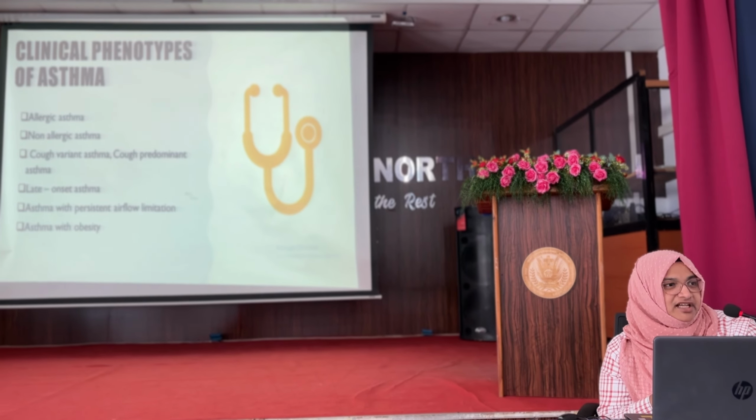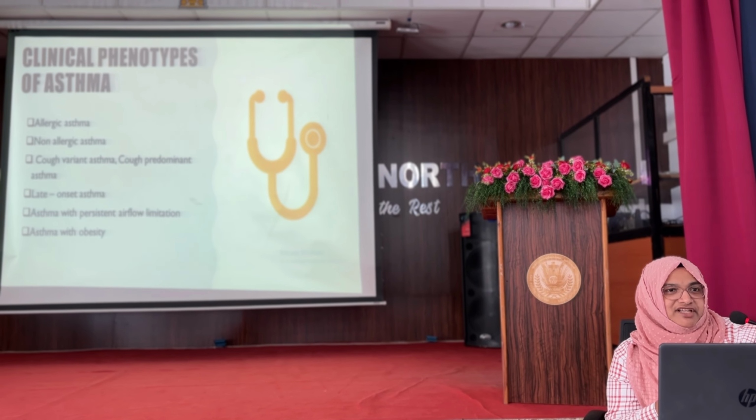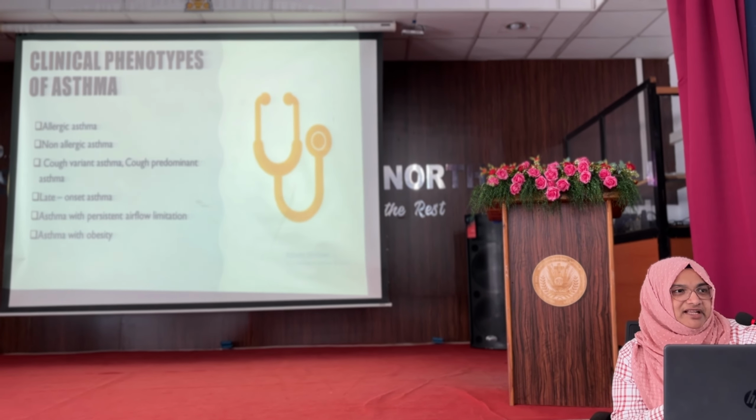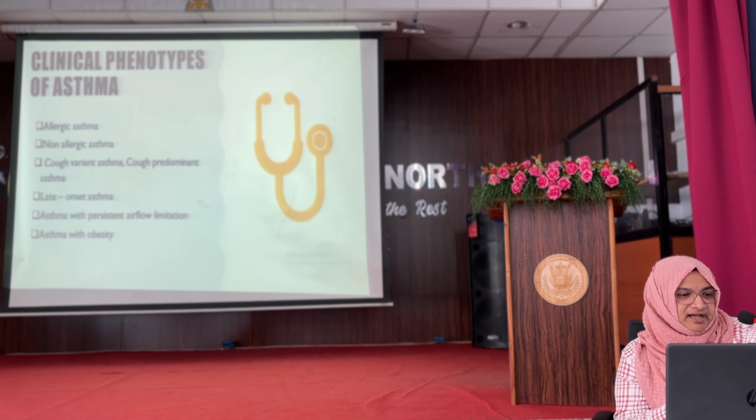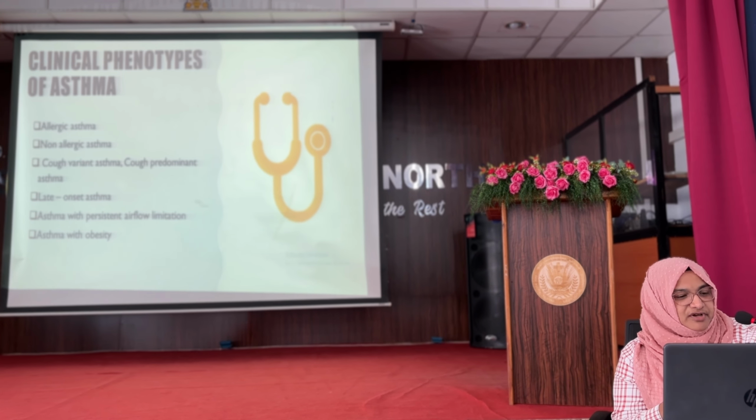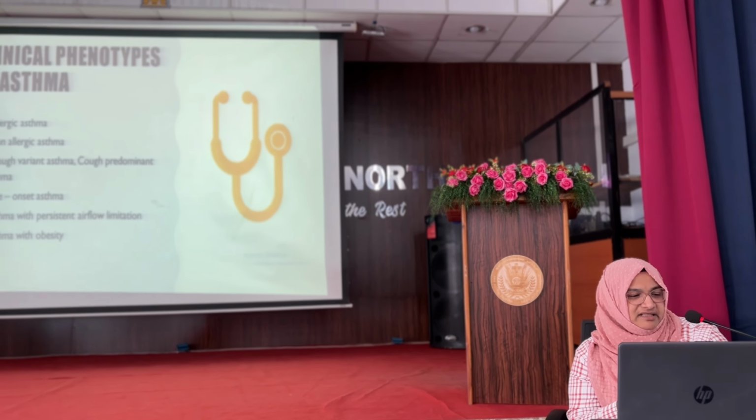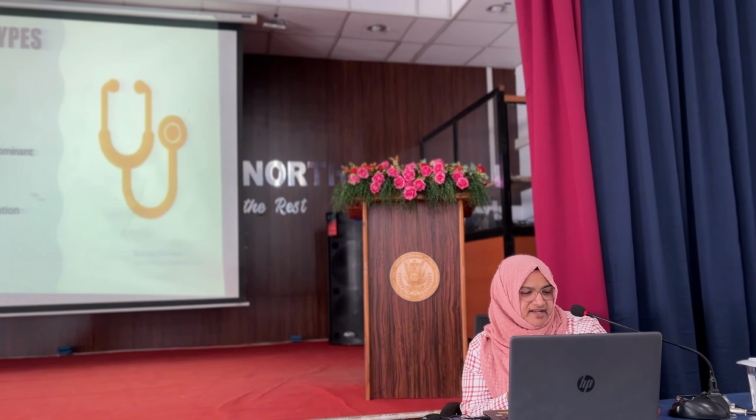There will be a family history of asthma, and also when we treat with relievers, they will immediately respond to these bronchodilators. That is the phenotypes. One is allergic asthma; others are less common, such as non-allergic asthma and cough variant asthma. Late onset asthma is adult onset asthma.